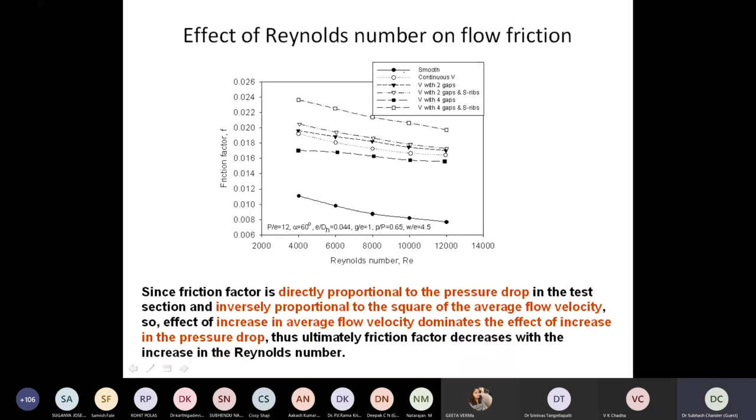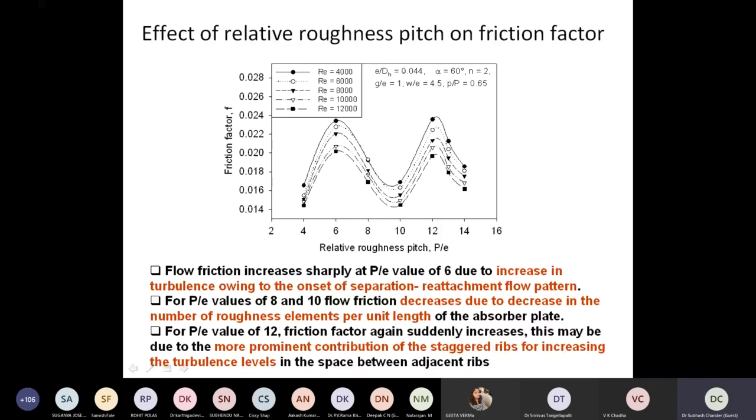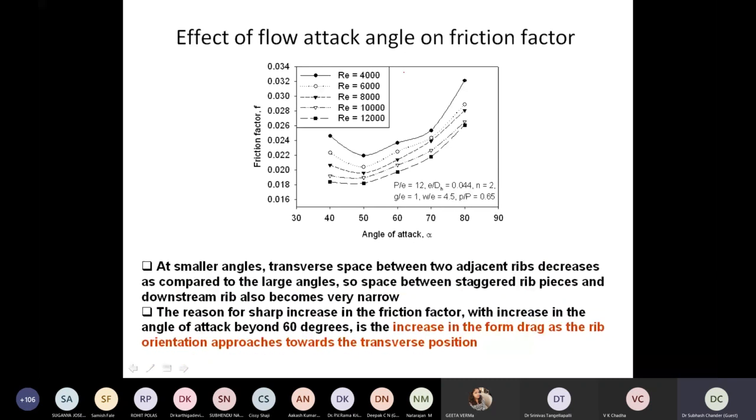So we could see this for different pitch and for different angles. For alpha, f should be minimum. So what is required is that f should be minimum. But it's not only that. It's not like if friction is minimum and heat transfer is also minimum, that is the criteria, because we have to set a different criteria, right?